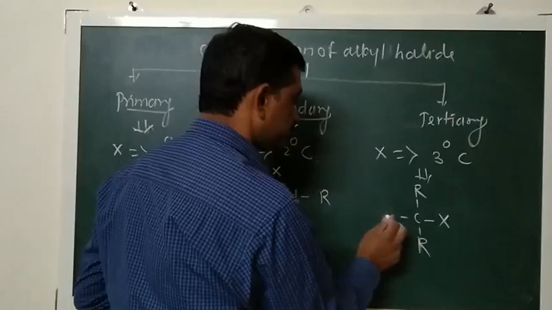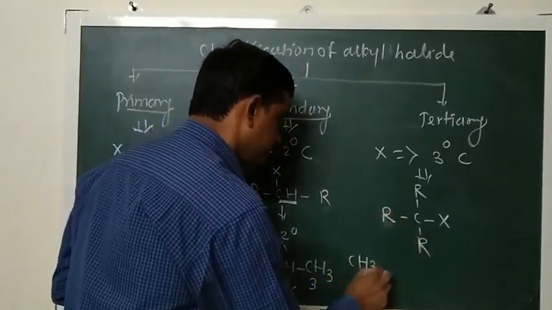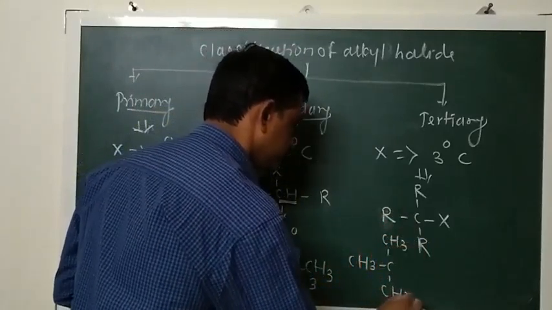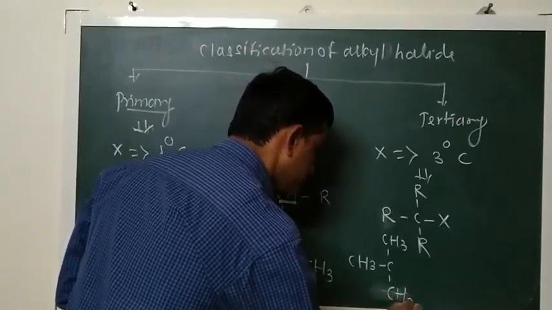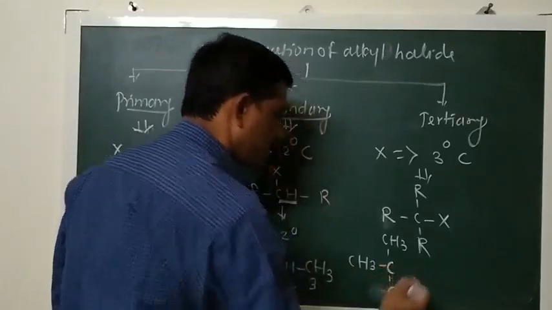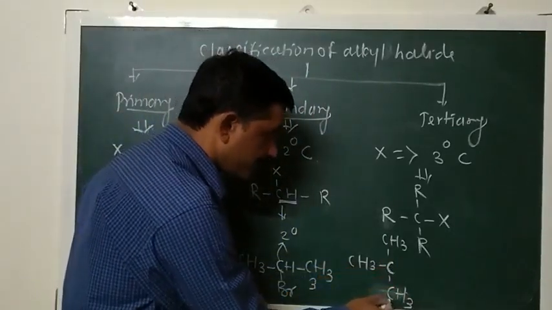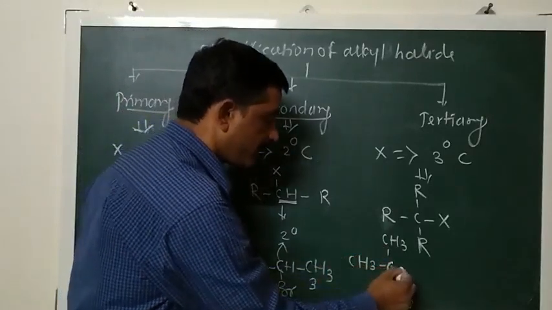Suppose the alkyl groups are methyl. This carbon atom is a tertiary carbon atom because it is attached to the first, second and third carbon atoms.